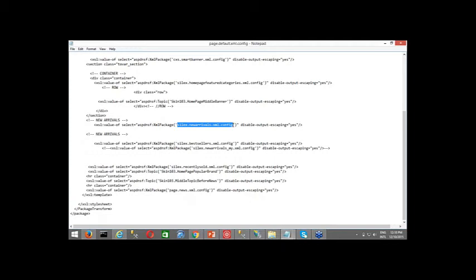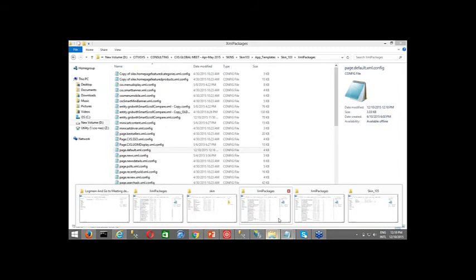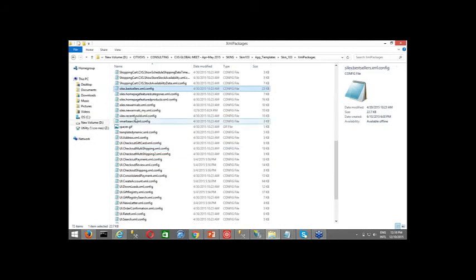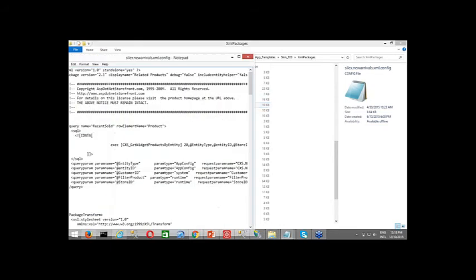If I want to show it in different categories, how do I do that? Now let me take you to that XML package. We selected page.default.xml. This is the page from where that particular detail file is called. So this other file, silex.newArrivals.xml.config, is also lying in the XML packages.